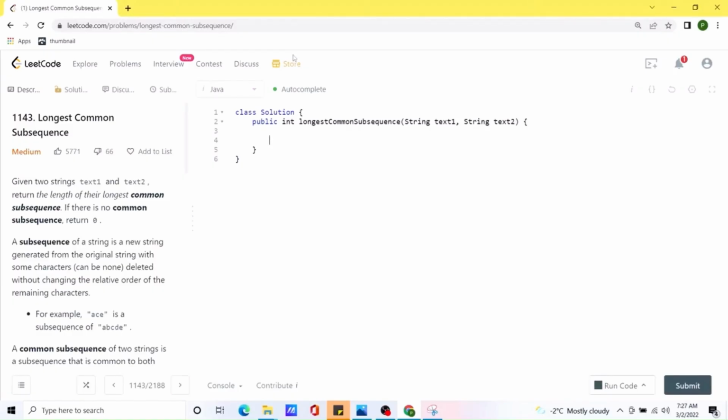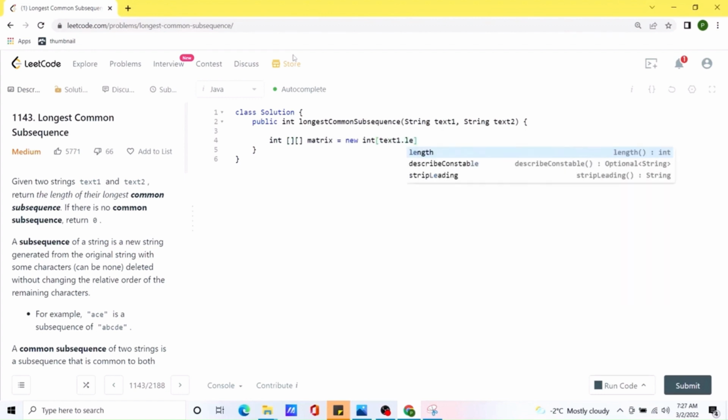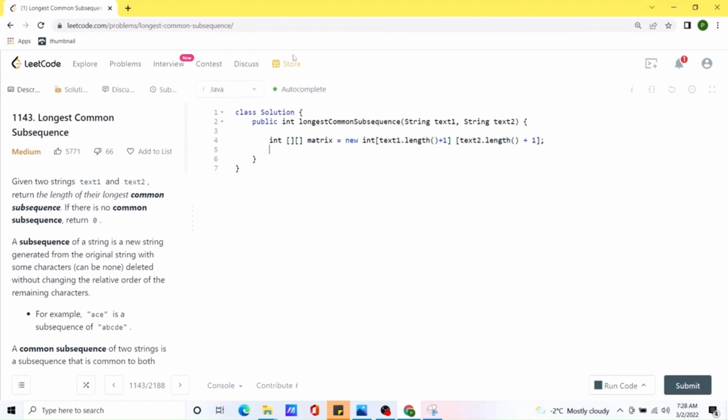So first of all we'll create a matrix to store the values. Now we will create two loops to iterate over the matrix. We will start at the bottom right position and eventually we will end up at the 0 0 position. Now inside the loop we have two conditions. First condition is if both values are matching. If both values match, we need to do 1 plus diagonal.